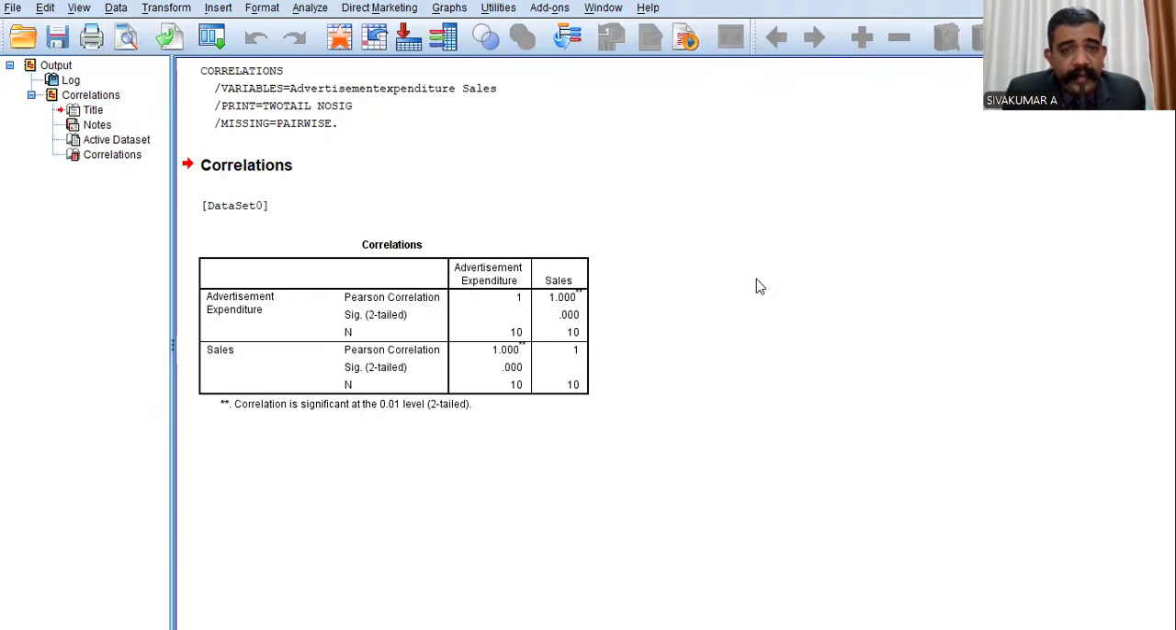Interpretation. Then another interpretation: the Pearson correlation value is 1. That means there is a perfect positive correlation between sales and advertising expenditure. The correlation is very strong, it is significant. There is a perfect positive correlation between sales and advertising expenditure. Okay, it is a discussion about correlation.